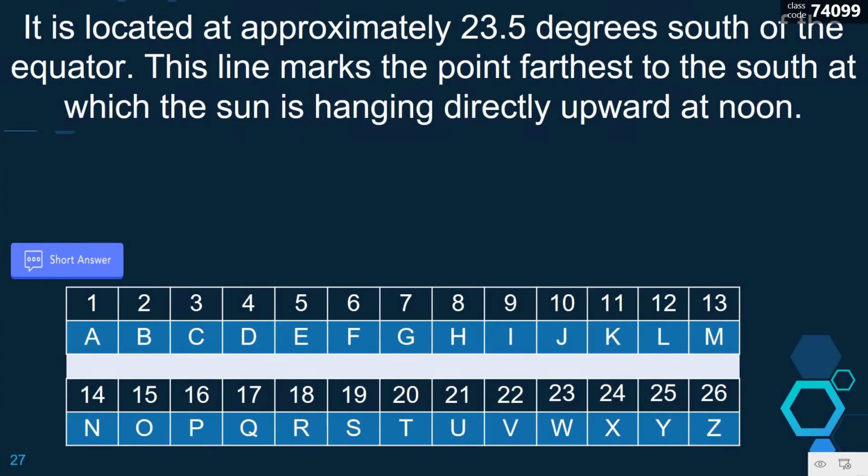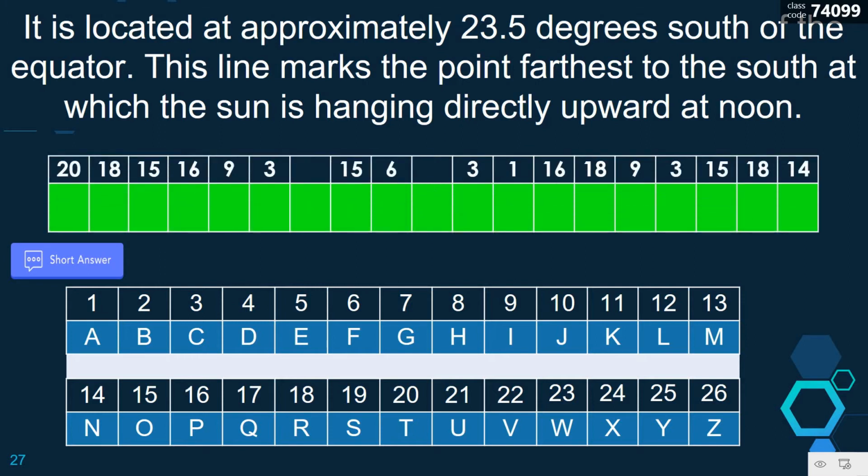Very good. Let's have number 3. It is located at approximately 23.5 degrees south of the equator. This line marks the point farthest to the south at which the sun is hanging directly upward at noon. So it is composed of 3 words.